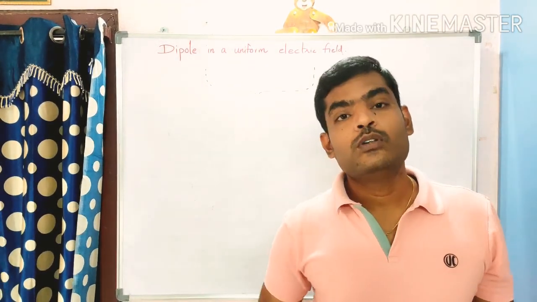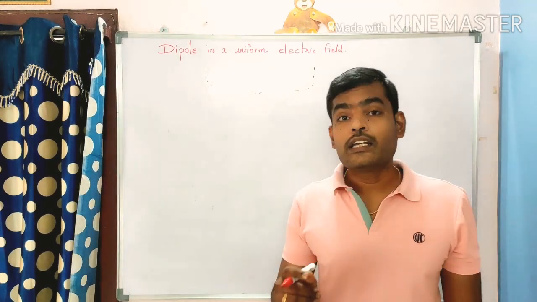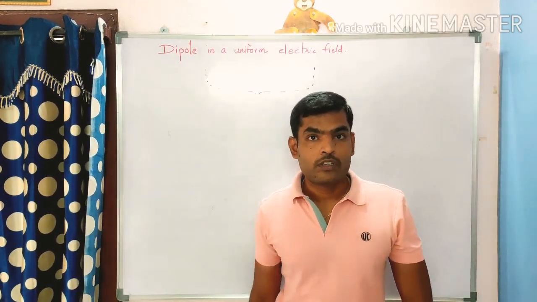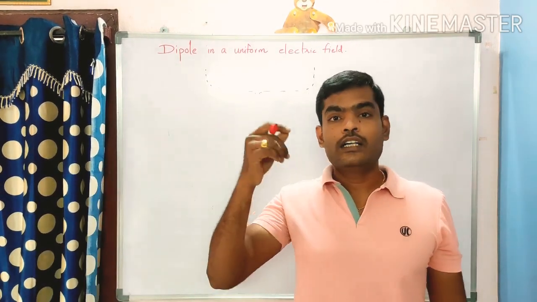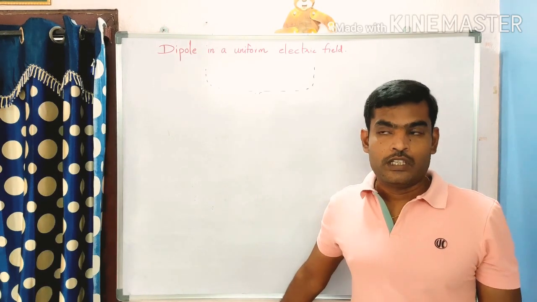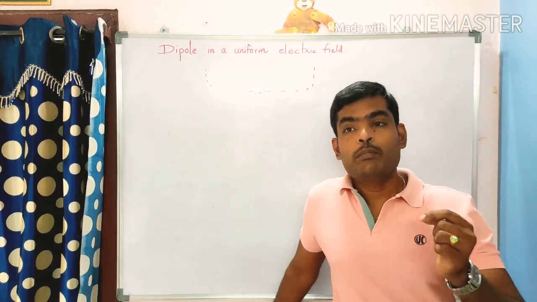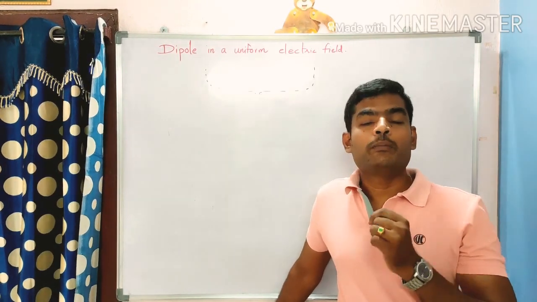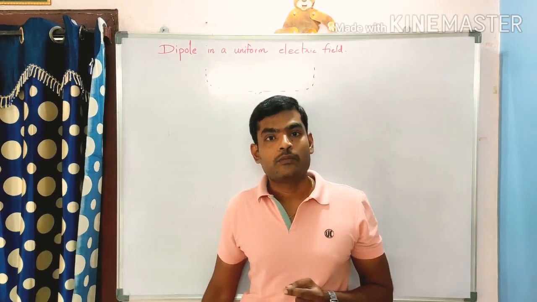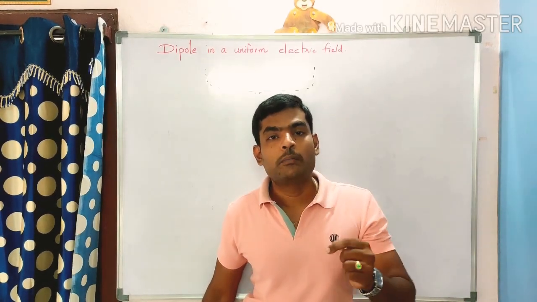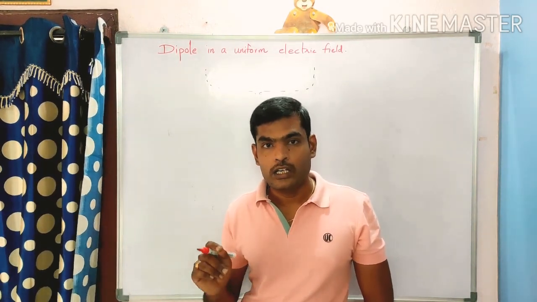In our previous video, we discussed the electric dipole and the electric field around it, at a point on the axial line as well as at a point on the equatorial plane. There you have seen that the electric field at a point on the axial line is 1 by 4 pi epsilon naught 2p by r cube, and the electric field at a point on the equatorial plane is 1 by 4 pi epsilon naught p by r cube.